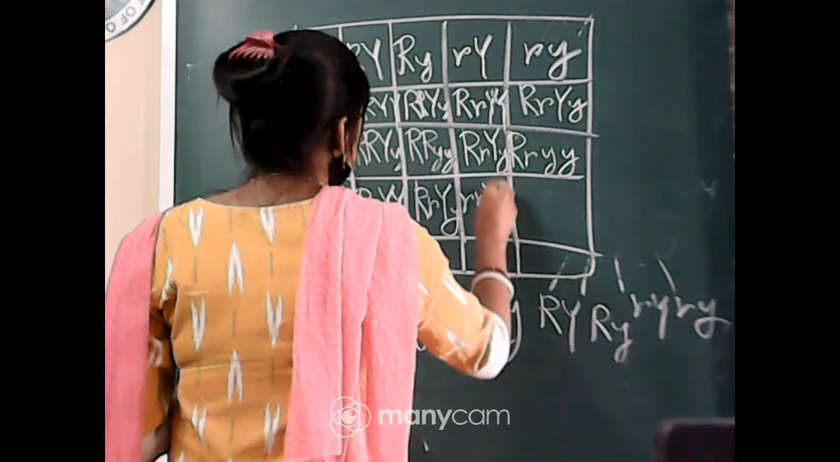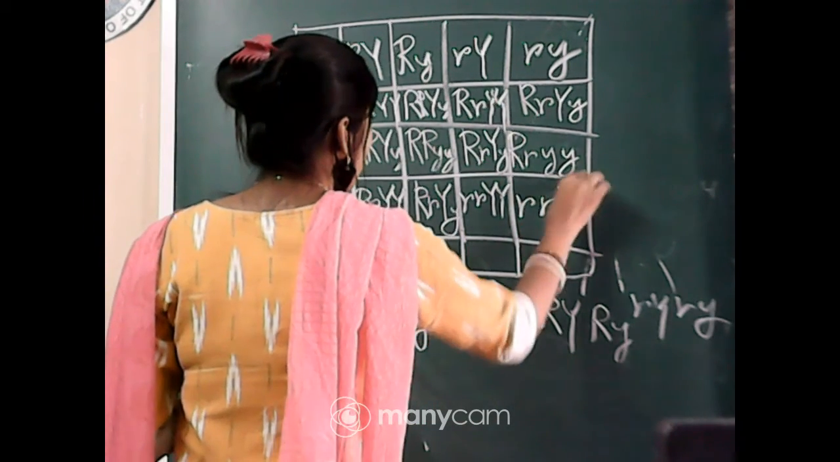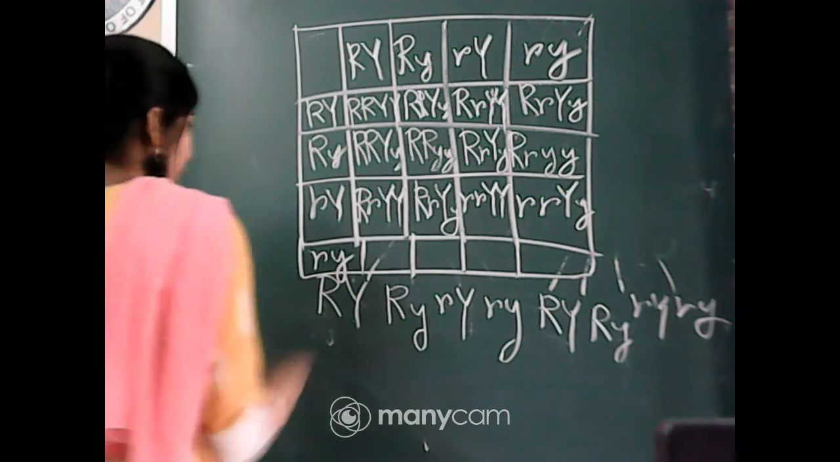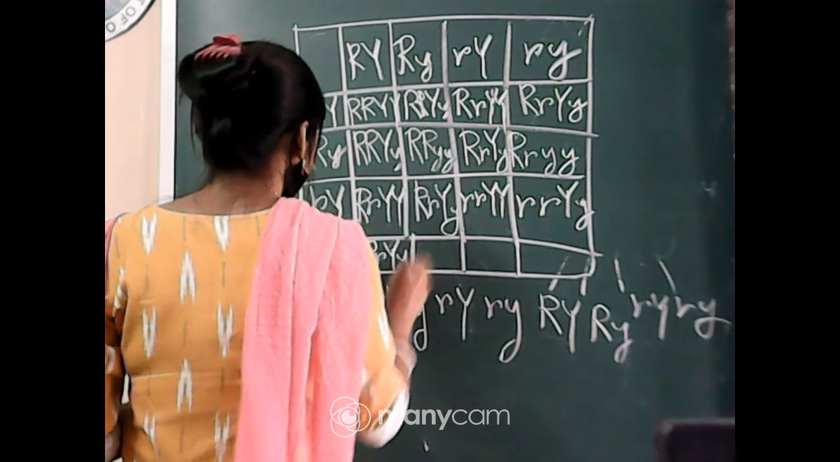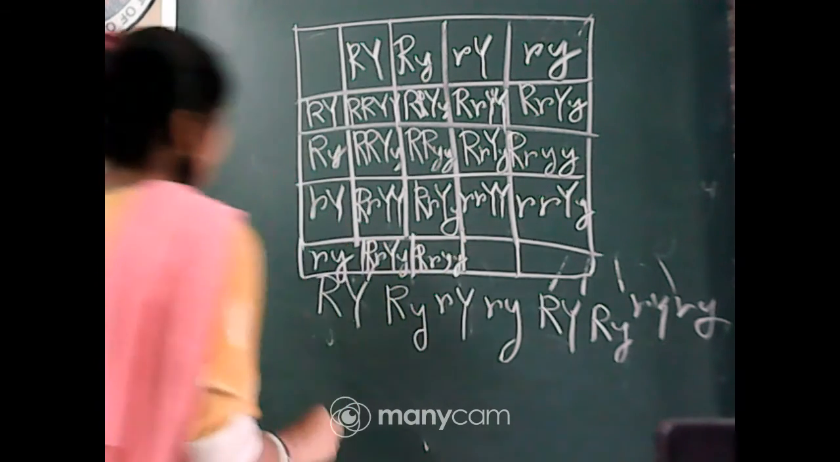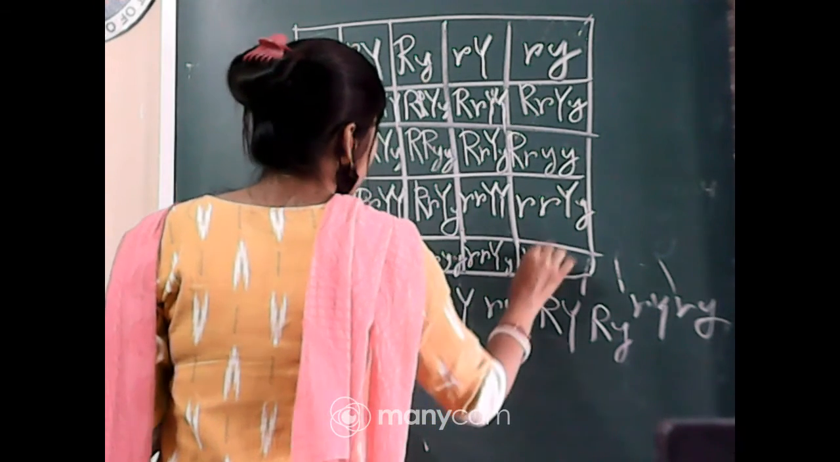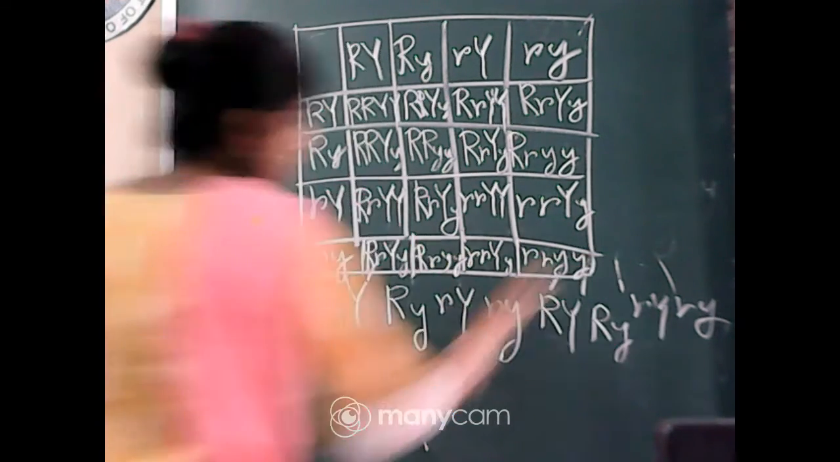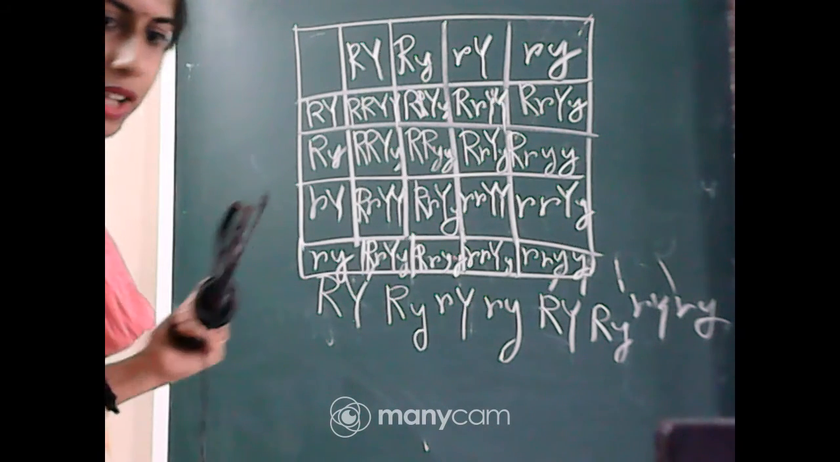Small r, capital Y, small y. And the last one, capital R, small r, capital Y, small y, capital R, small r, small y, small y. Small r, capital Y, small y, small r, small y, small y. Okay, now we will find out the ratio, right?